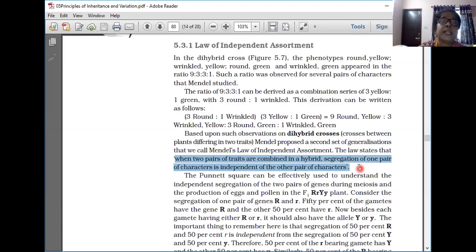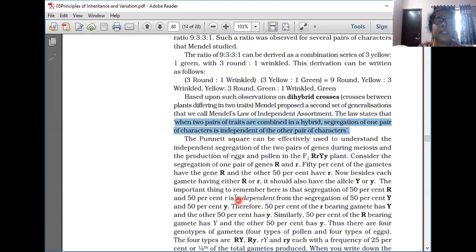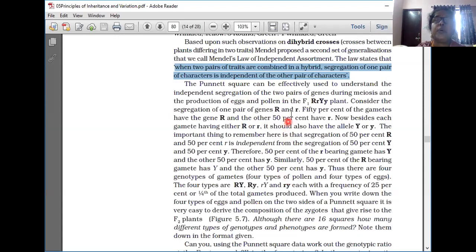The Punnett square can be effectively used to understand the independent segregation of the two pairs of genes during meiosis and the production of eggs and pollen in the F1 RrYy plant. Capital R is for round, small r for wrinkled, capital Y for yellow, and small y for green.